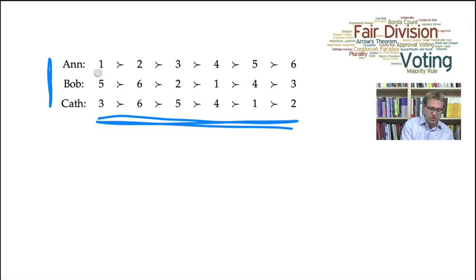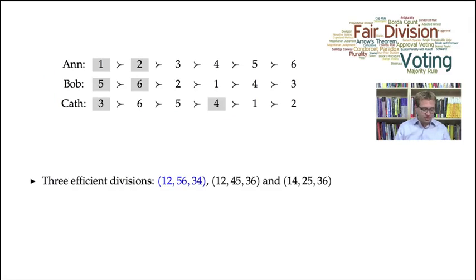So Anne strictly prefers object 1 over object 2. So she strictly prefers getting object 1 over getting object 2. And she strictly prefers object 2 over object 3, and so on. So these are the agents' preferences over the objects. Now we can ask, how can we fairly divide these objects among Anne, Bob, and Kath? Well, it turns out that there are 3 efficient divisions.